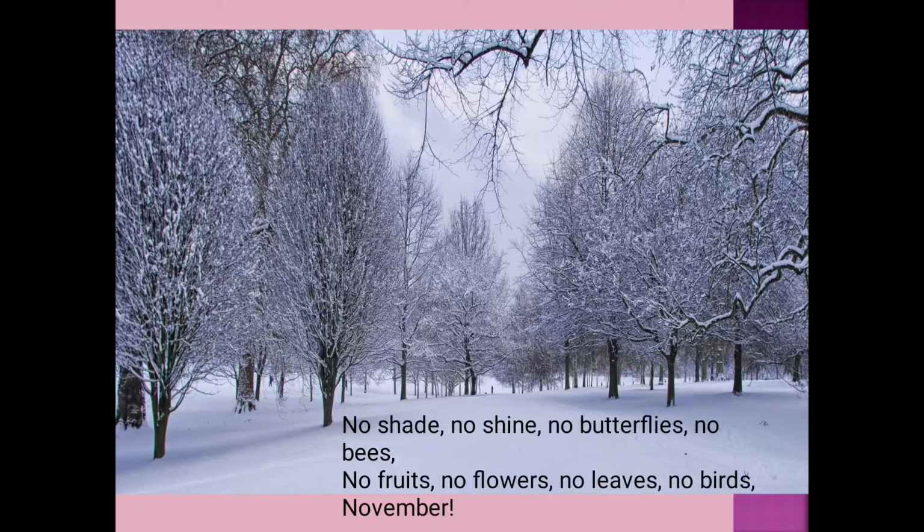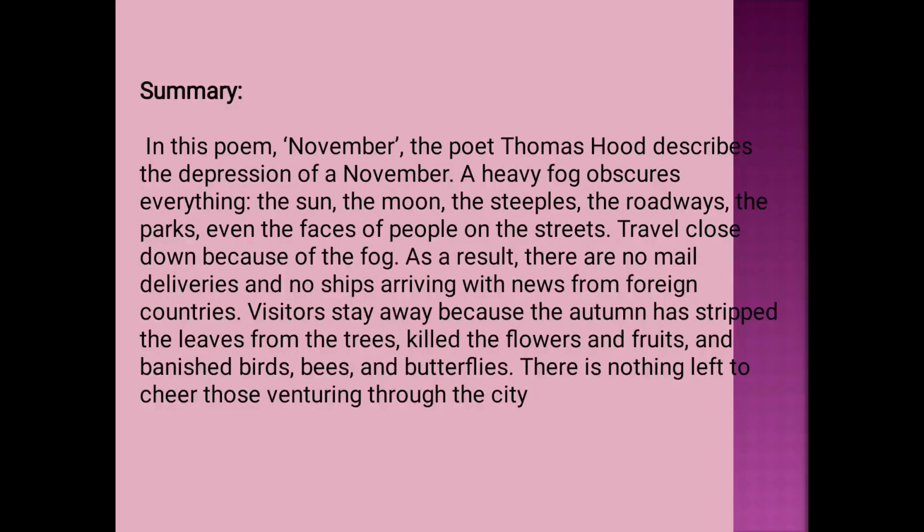You can see all the leaves will wither, they fall, and are covered with snow, and birds won't come out because of that coldness. And it's all in the month of November. So here the poet, in his poem, is telling us how the month of November will be. Let us see the summary.